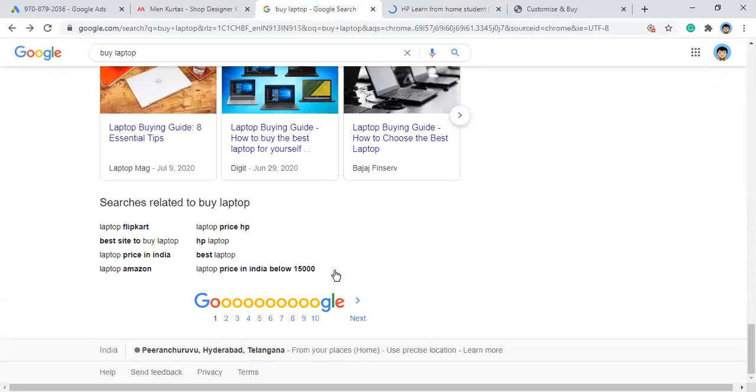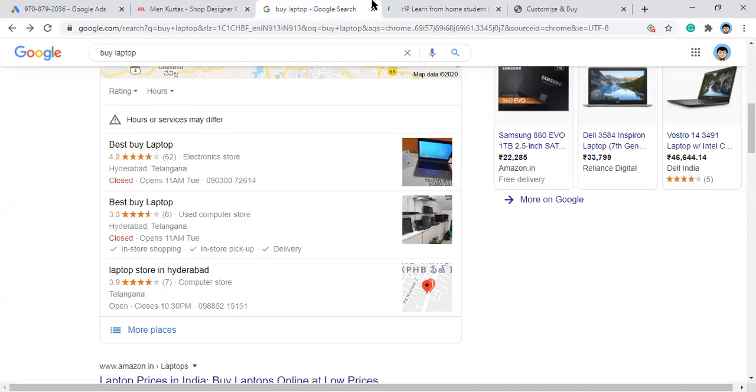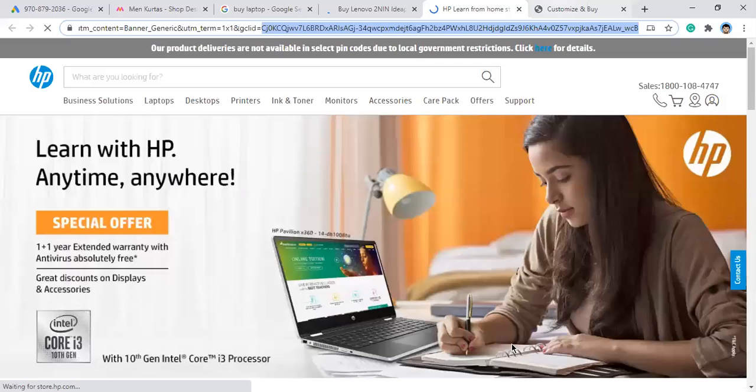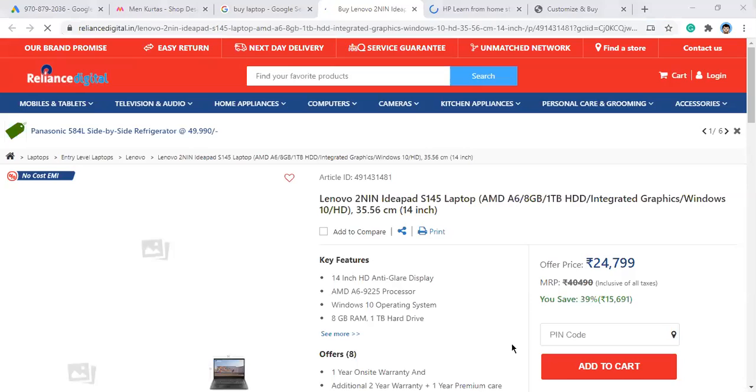Let me click on one of the PLA ads. This is through Reliance Digital. You see Google Ad Services and so on. You can see this on Reliance Digital, there is a gclick ID also. So this particular gclick ID coordinates with Google's pixel. Got the point? This is how conversions are being tracked through Google.